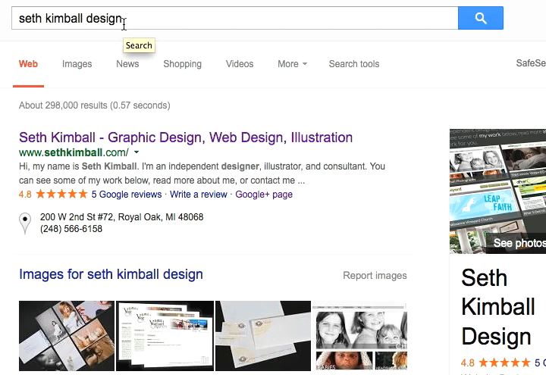So definitely the first thing to do is make sure that you get 5 Google reviews and talk to people who are really happy with your business or your client's business to make sure that they're all 5-star reviews so that you can start getting some stars showing up and increase your click-through rate.